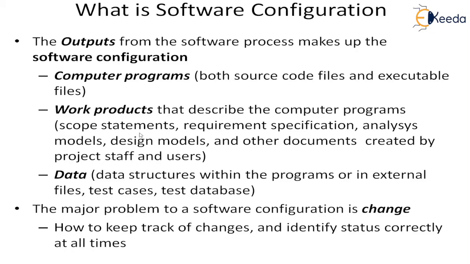It could be the scope statement, requirements, specification, analysis model, design models, any document that is either created by the project staff or given by the users. All those things together will constitute the work product, which is part of the software configurable item.